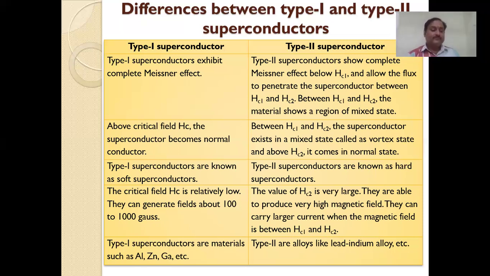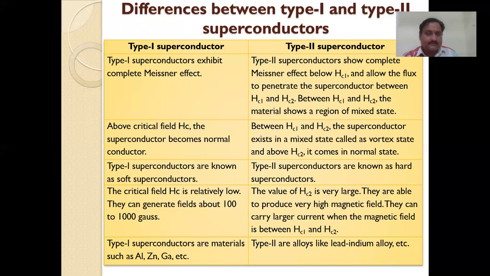And the third one is resistivity. The critical field value of the type 1 superconductor is low. The value is also given in the slide, that is 100 to 1000 Gauss. This is the unit for the critical field value.